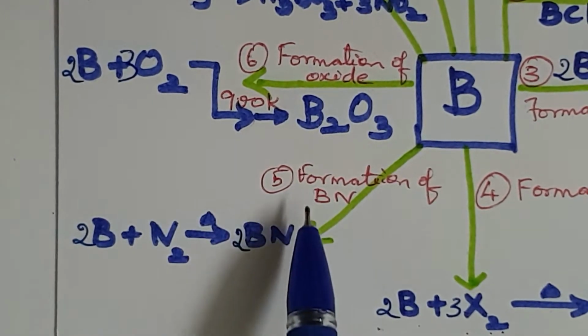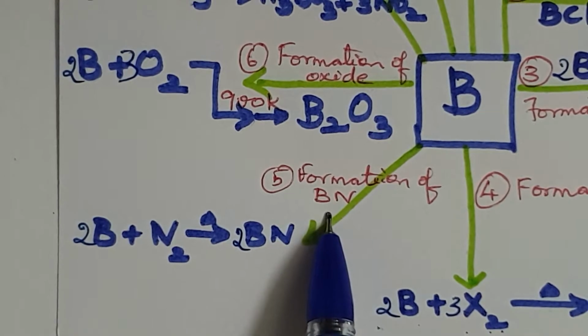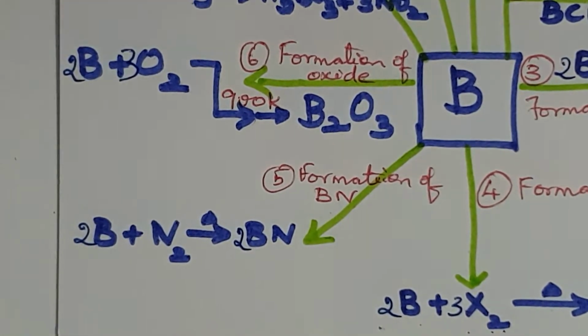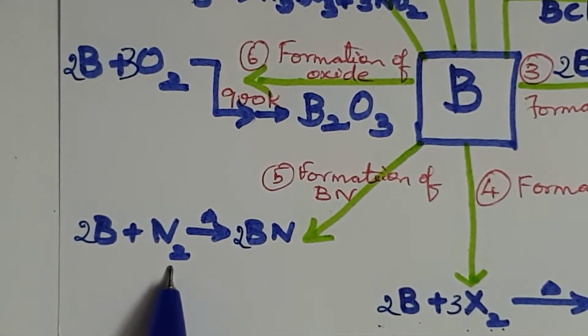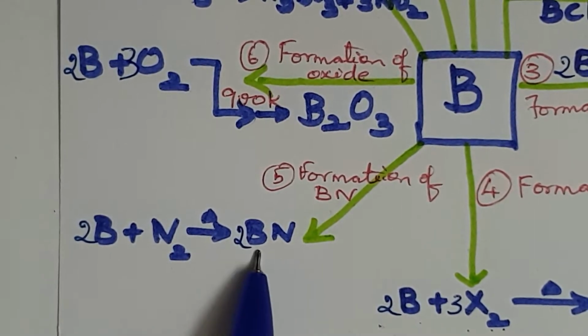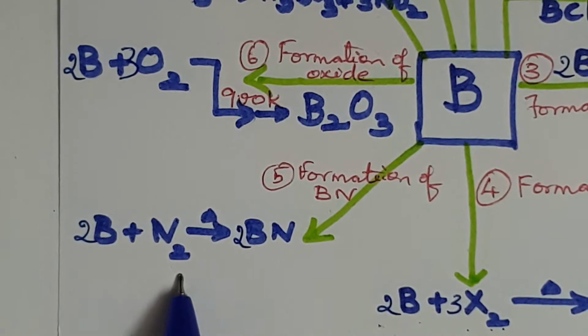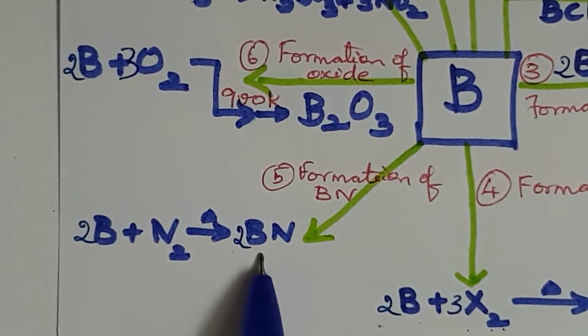Let's look at the next reaction, the formation of boron nitride. Boron burns with dinitrogen N2 at a very high temperature to form boron nitride. Here also, to balance it, N2 is on the left hand side. So on the right hand side, you write it as 2BN, 2 boron atoms.